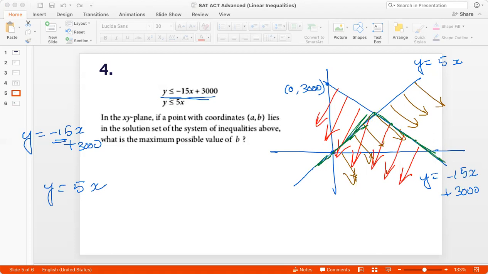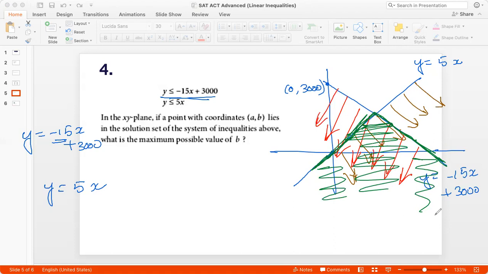Because that's where the two solutions meet. The brown and the red are both here. So this whole region below the triangle is the solution set for this system of inequalities.